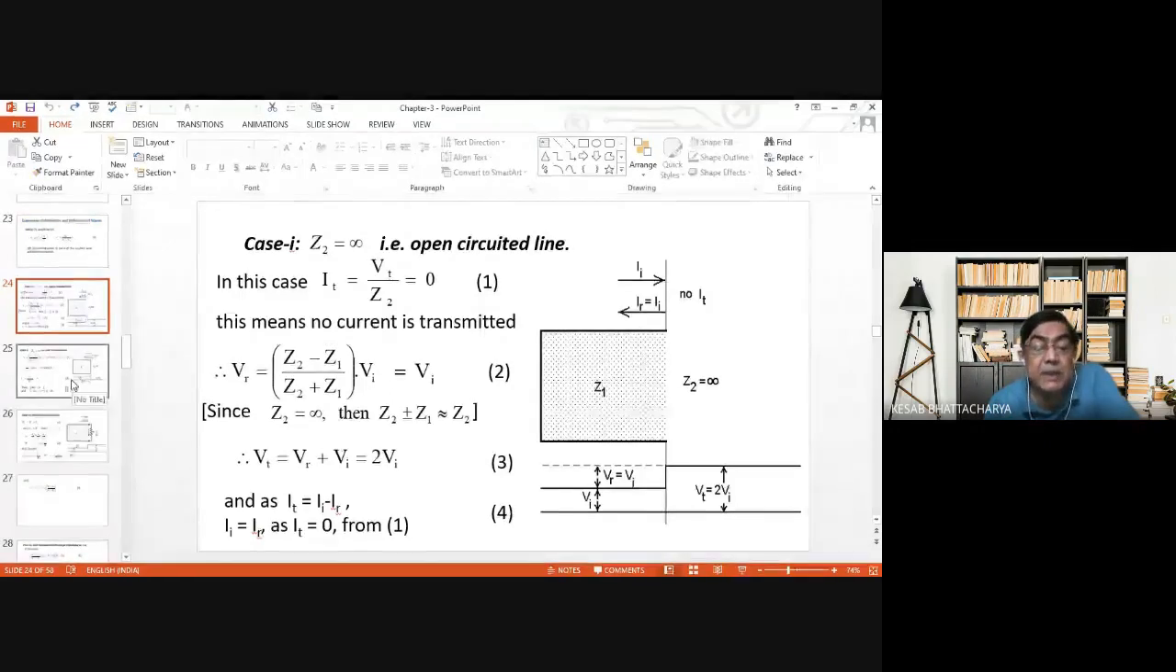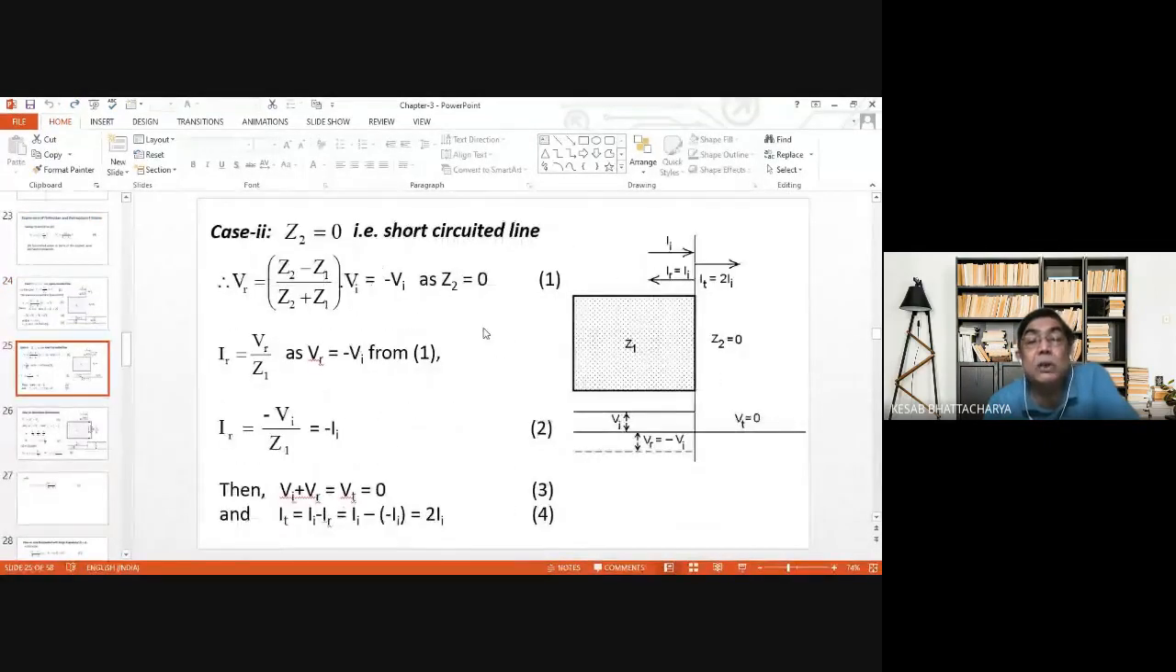Next extreme case is Z2 is equal to 0. That is short circuited line. Again, VR is (Z2 minus Z1) by (Z2 plus Z1). If Z2 is equal to 0, then VR is equal to minus VI. Then transmitted voltage will be 0. VT is equal to VI plus VR. That will be 0. But what will be the transmitted current? Transmitted current is II minus IR, that is equal to 2II.